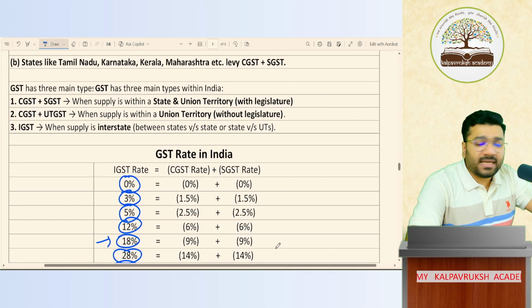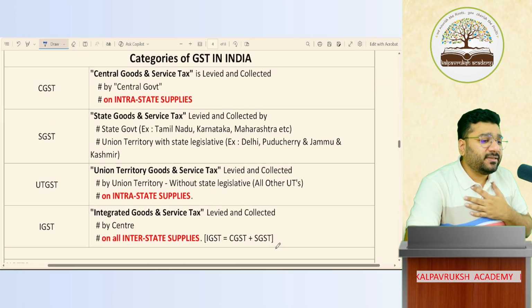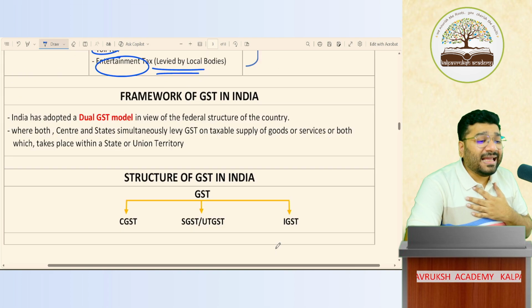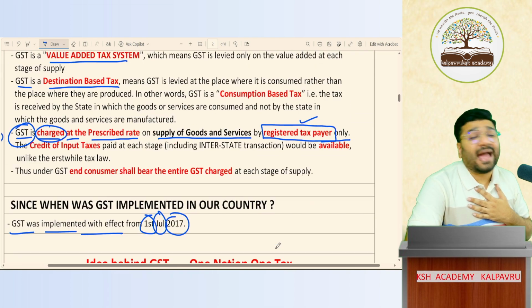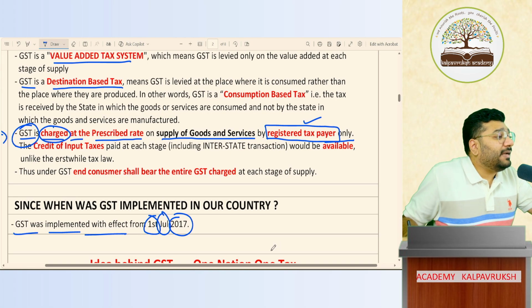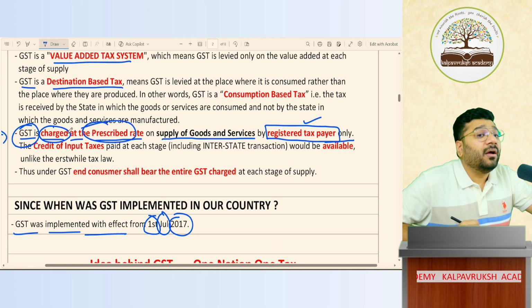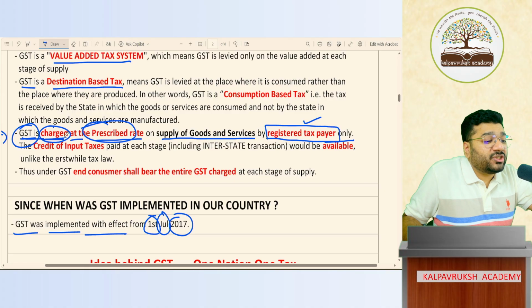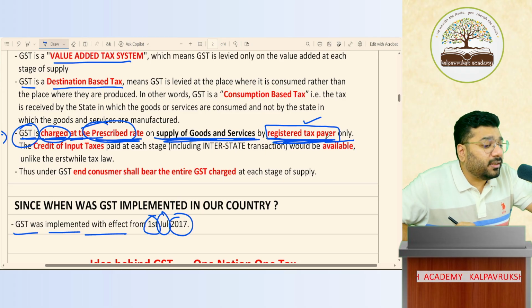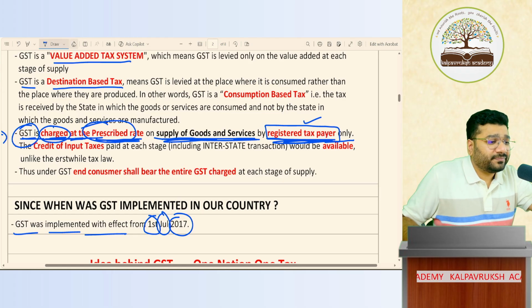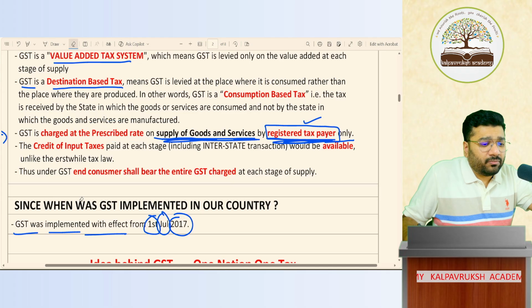So why we discuss this point is because if I'm a GST registered person, can I charge GST at whatever percentage I want? No. You always have to collect that rate which is prescribed by the law. So GST is charged at the prescribed rate on the supply of goods and services by the registered taxpayer only. Got it? Not got it? Online people, tell me. Did you understand?